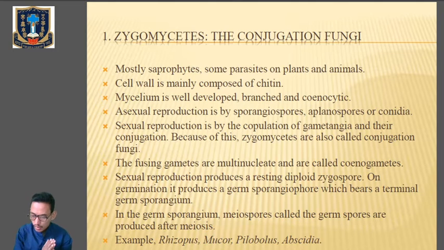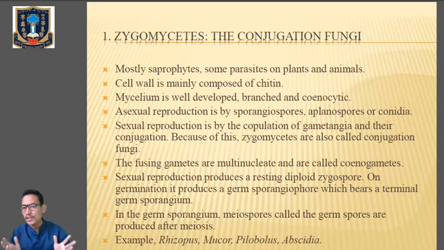Asexual reproduction takes place by sporangiospores, which are present in the sporangium. Then we have aplanospores or conidia. Whereas sexual reproduction takes place by the copulation of gametangia followed by conjugation. Since there is fusion of gametes or gametangia leading to conjugation, these Zygomycetes are also known as conjugation fungi.